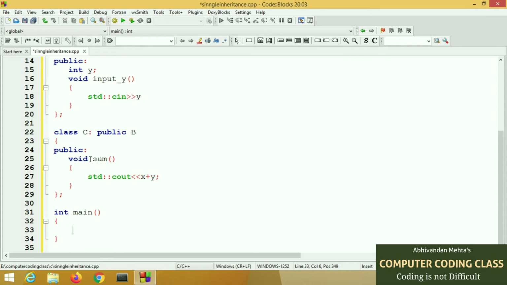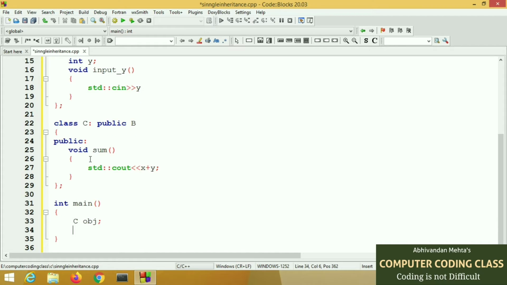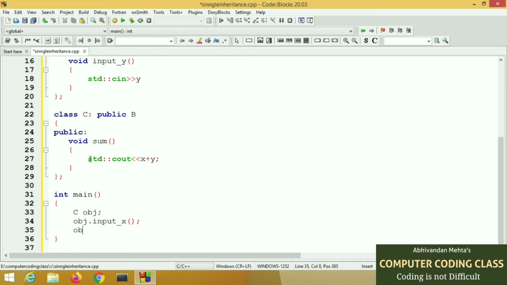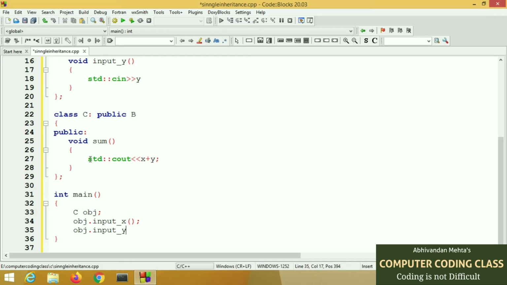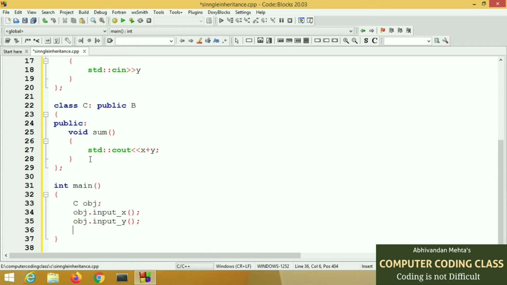Now we will create the object of class C. There is no need to create objects for class A and class B because we have already inherited them. Now we will call the functions by using the object of C: first input x, second input y, and then the sum function. This is a three-level inheritance.